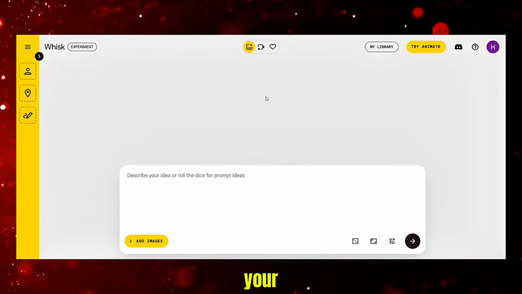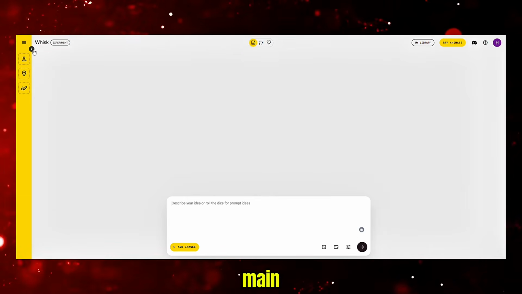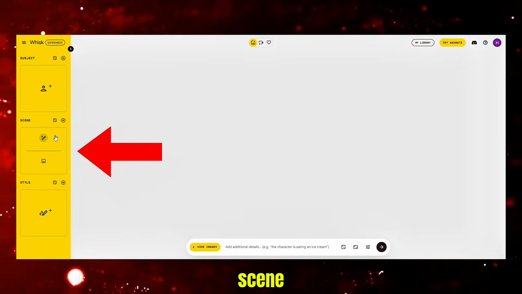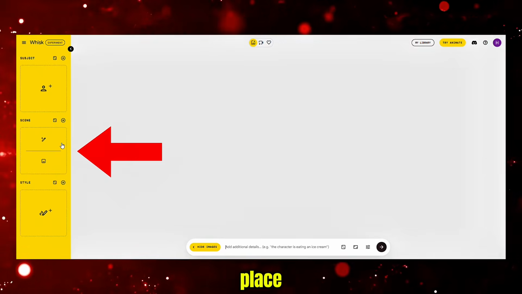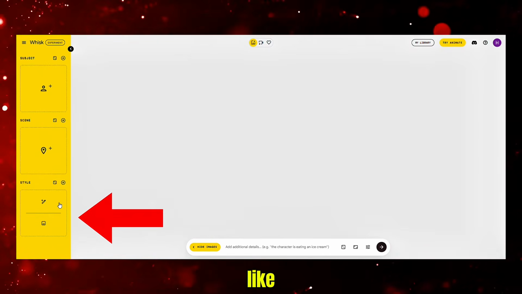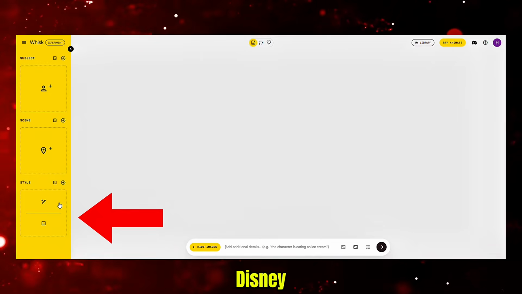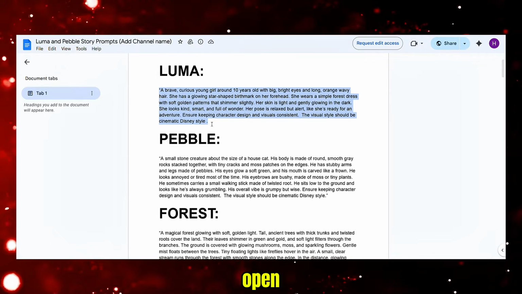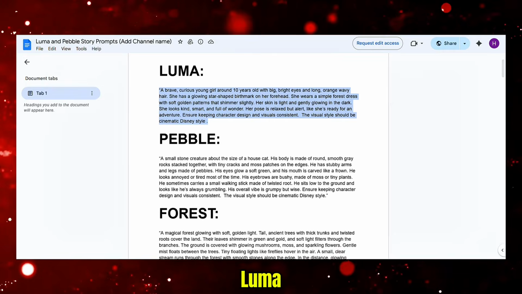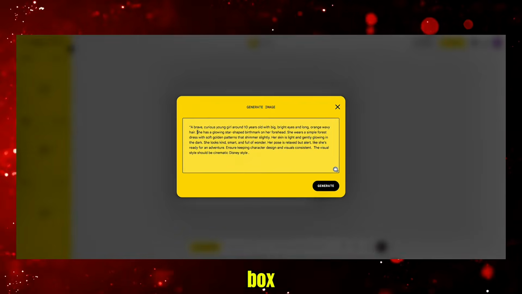After logging into your Google Whisk account, you'll see 3 main boxes. Subject. This is where you add your characters. Scene. This is where you tell it what place or setting to show. Style. This decides how your image looks, like Pixar style, realistic, Disney, or cartoon. Let's start. Open the prompt file you downloaded earlier. Copy the character info for Luma, and paste it into the subject box in Whisk.